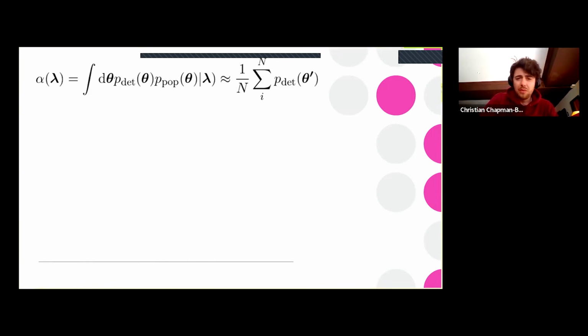In our simple case here, we can approximate this with a Monte Carlo integration, which is represented by this sum, where we draw sets of parameters from the population, and then we work out the detectability for each parameter, in our case, whether it's a 1 or a 0. This is just computing the SNR, as we saw on the previous slide, and then normalizing. So we're finding this mean value.